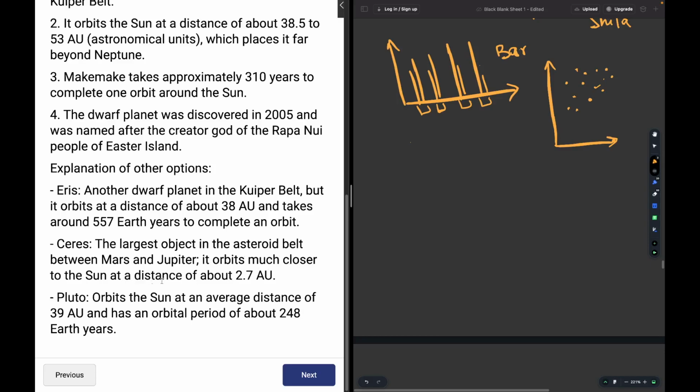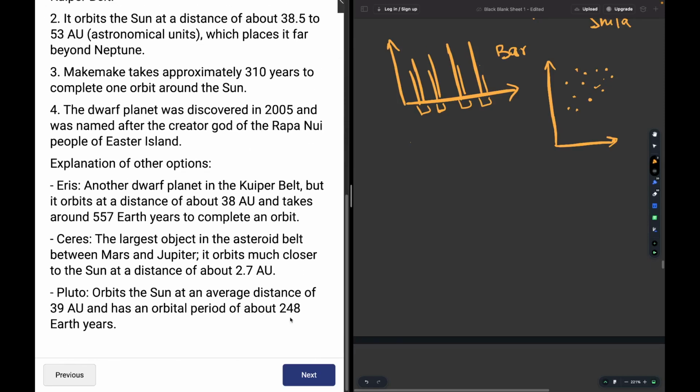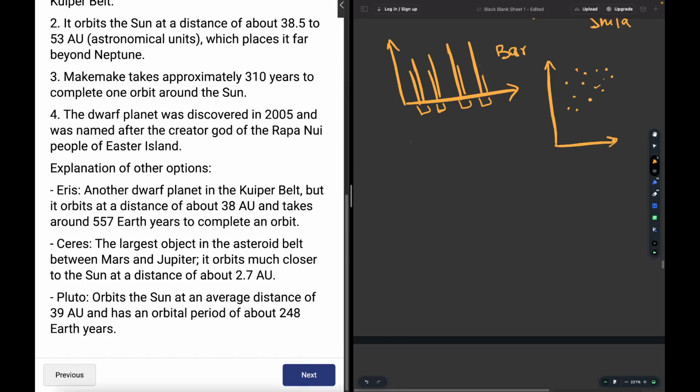Ceres is the largest object in the asteroid belt between Mars and Jupiter. It is much closer to the Sun at a distance of about 2.7 astronomical units. Pluto orbits around the Sun at an average distance of 39 AU and has an orbital period of about 243 Earth years. 310 Earth years is Makemake. Okay, you may read about all of them over here.